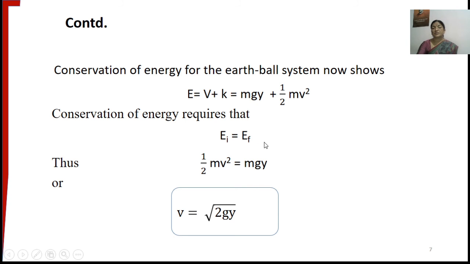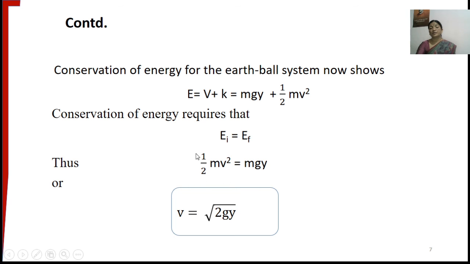Initial energy means the energy at the ground. So the energy at the ground is totally the kinetic energy, and energy at the top is totally the potential energy. Both are equal to each other because the total energy of the system throughout the process will remain the same.